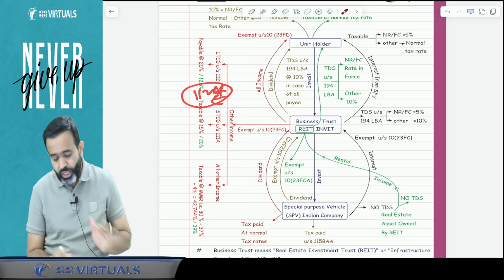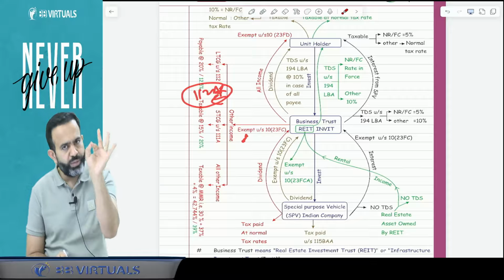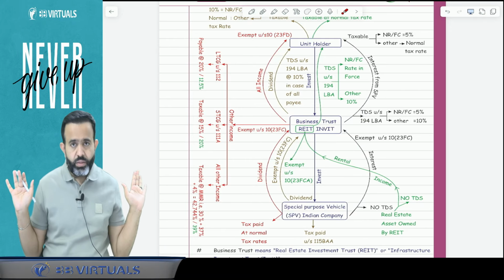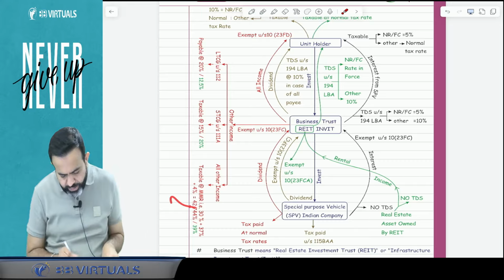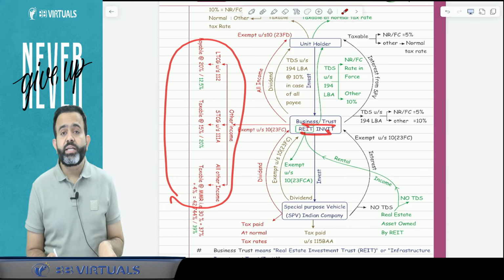Even if it is not applicable for your examination, you should take care of it. In the examination also, if a business trust has LTCG under 112A, it should be taxable at the 112A tax rate only, because the amendment has already been made. Now the question is: sir, all this other income is taxable in the hands of the business trust, then what will be the taxability in the hands of the unit holder?